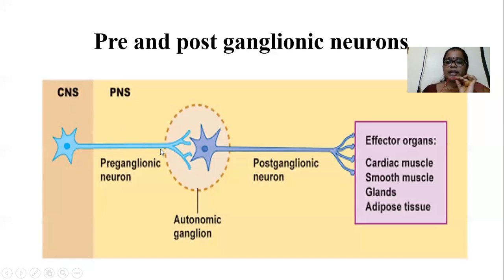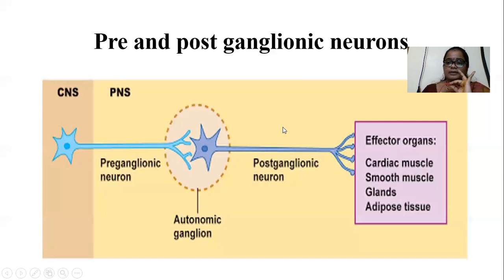The preganglionic neuron makes a synapse with the postganglionic neuron, and the postganglionic neurons receive the signals from the preganglionic nerve terminals. Then the postganglionic neurons transmit the signals towards the effector organs. So these are the two major differences.